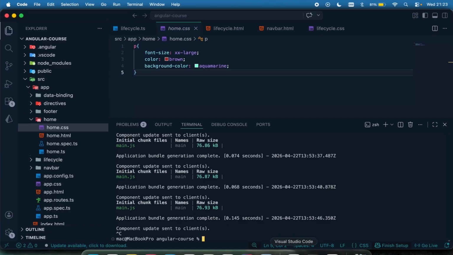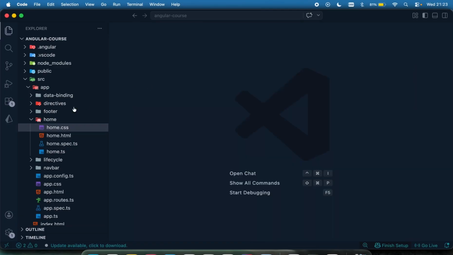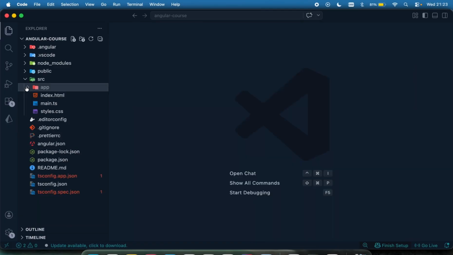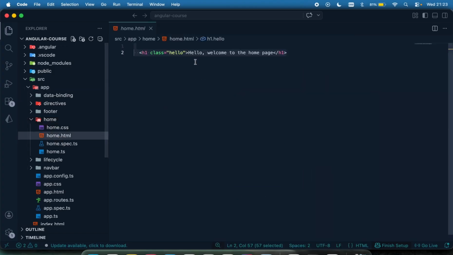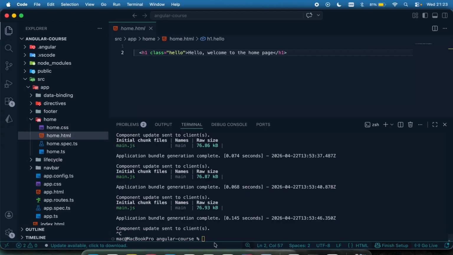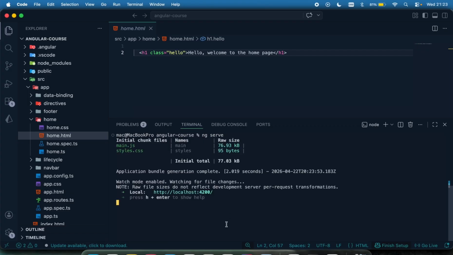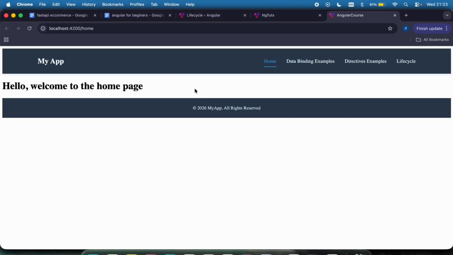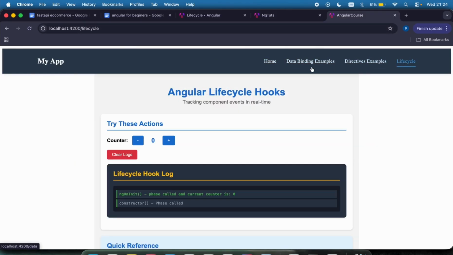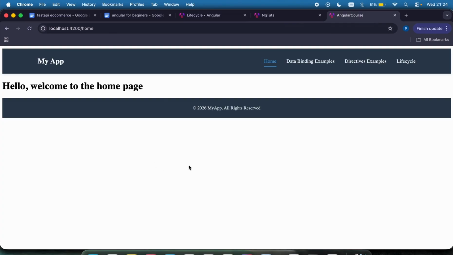So I'm going to come to my Visual Studio right here, and I'm just going to close this up. And we already have our home page because we created the component some lectures back. So this is our home page, and currently, let me run this app. ng serve. If I come right here and go to slash home, you can see this is our home page. There's really nothing right there. Okay, these are other pages and this is our home page. So let's have this beautiful stuff as our home page so we can round up this section.